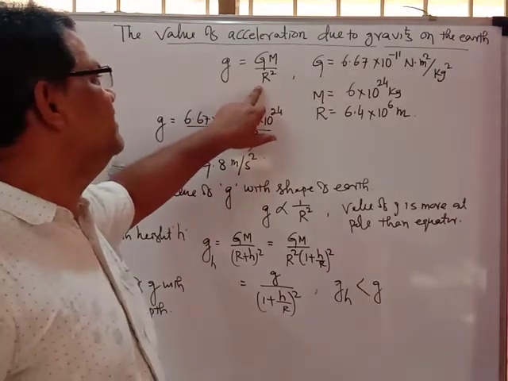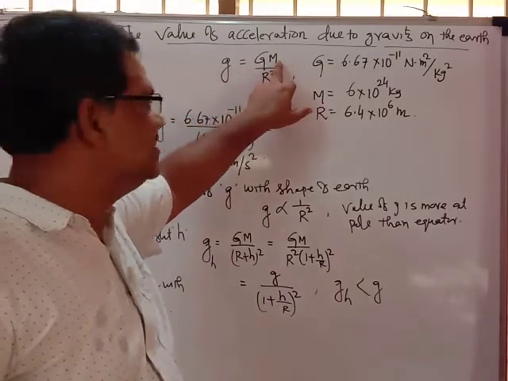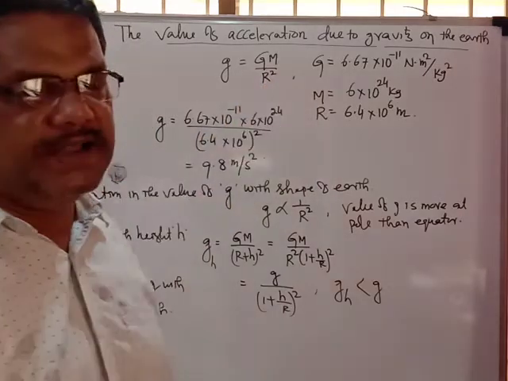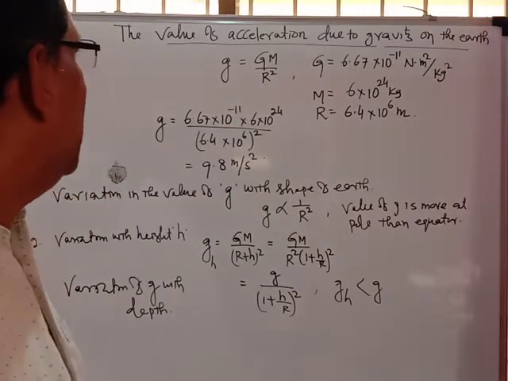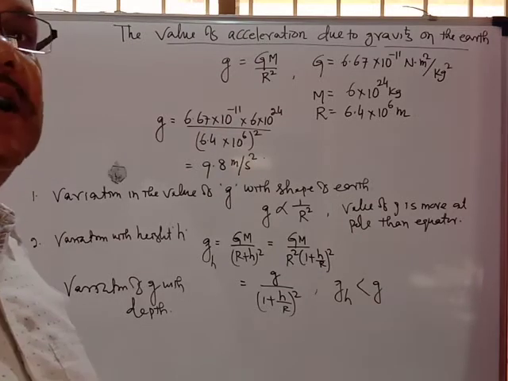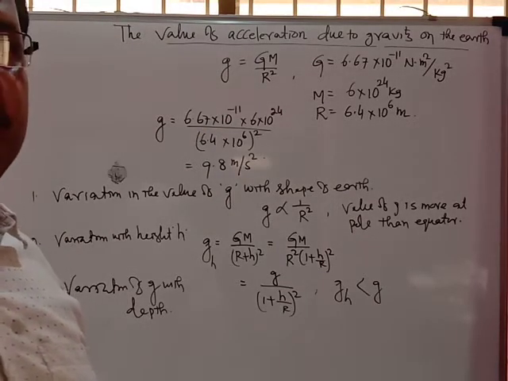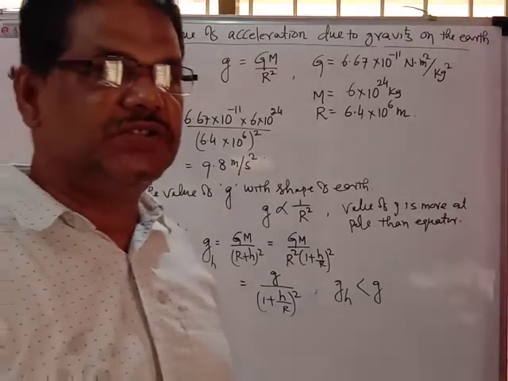That means capital G is the gravitational constant, M is the mass of the earth, and capital R is the radius of the earth. My target is that we have to calculate the value of the acceleration due to gravity. What will be its value at the different places on the earth?